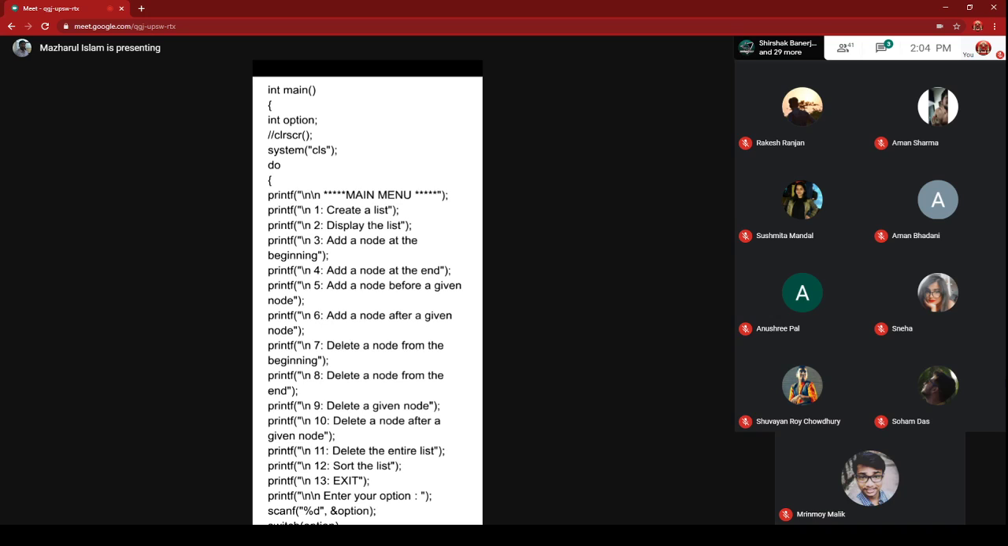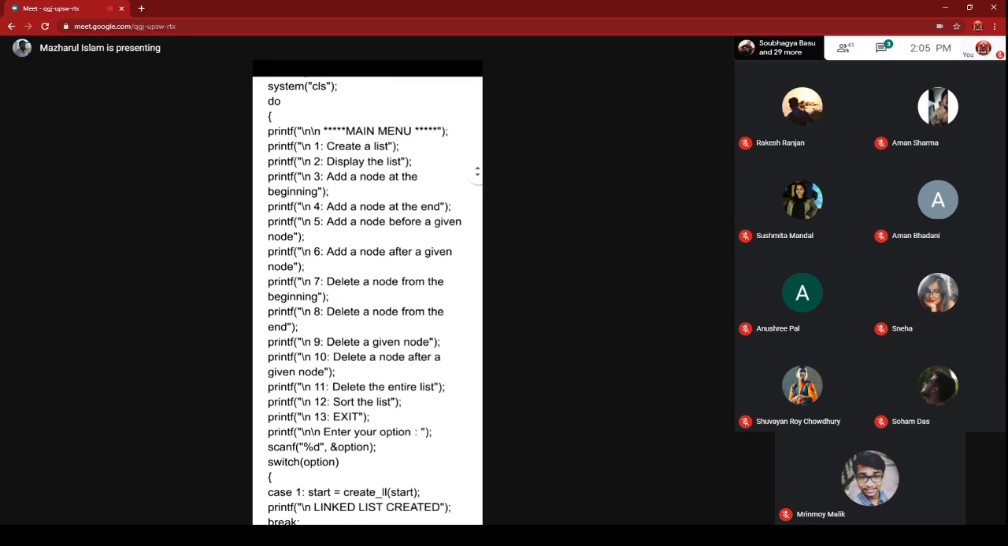If you press 1, a linked list will be created. If you press 2, display will happen. Then 3 means you want to add at the beginning. In this way there are 13 options. If you press 13 on the keyboard, that is when you want to exit.